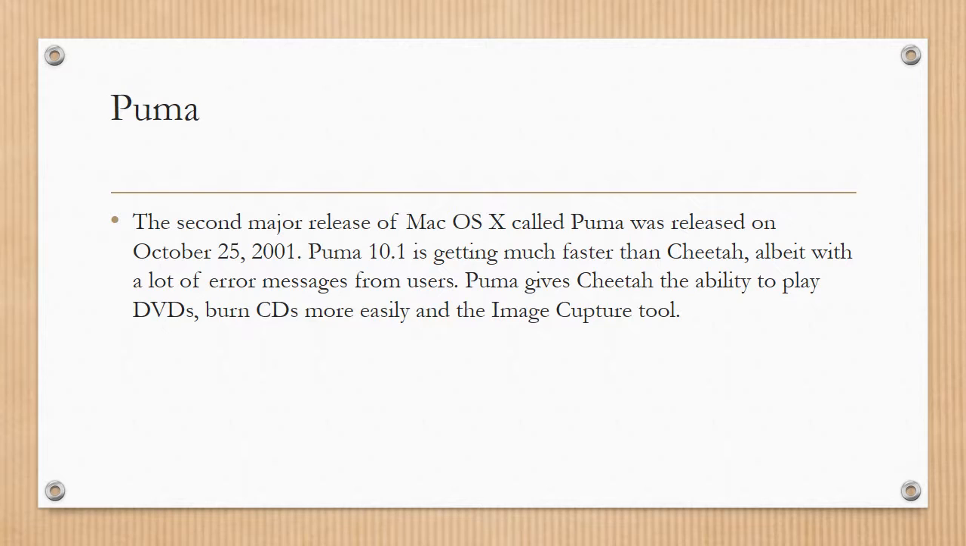The second major release of Mac OS X, called Puma, was released on October 25, 2001. Puma 10.1 is much faster than Cheetah, albeit with a lot of error messages from users. Puma gives the ability to play DVDs, burn CDs more easily, and the Image Capture tool.